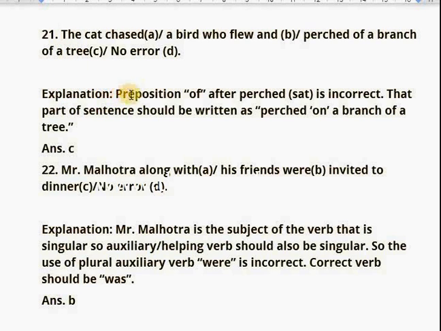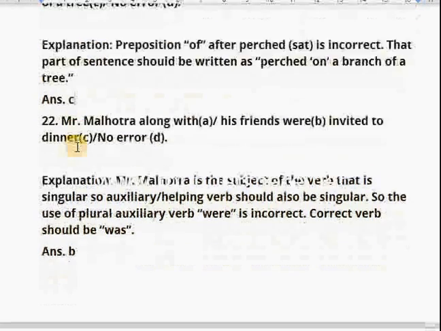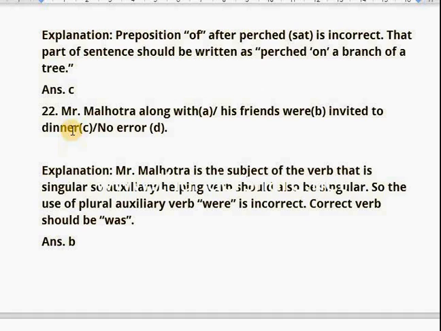The explanation is here. Preposition "of" after passed is incorrect. That part of the sentence should be written as passed on a branch of a tree. Your answer is C. Let's move on to the 22nd question.